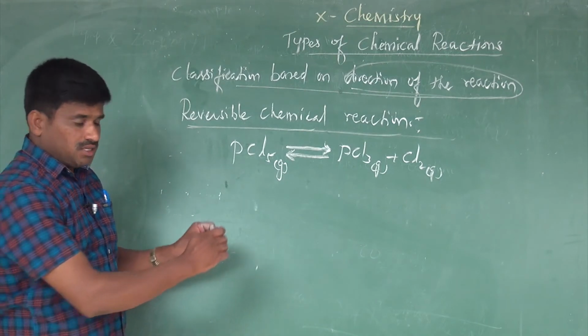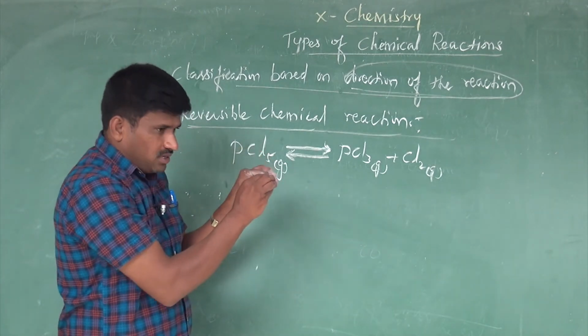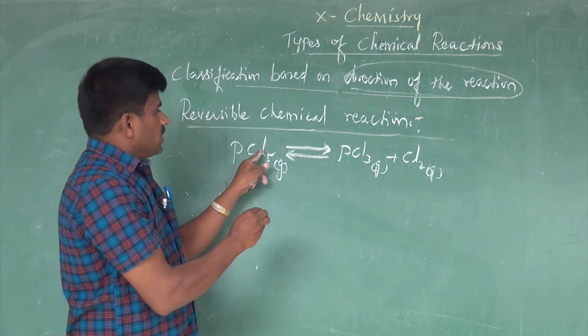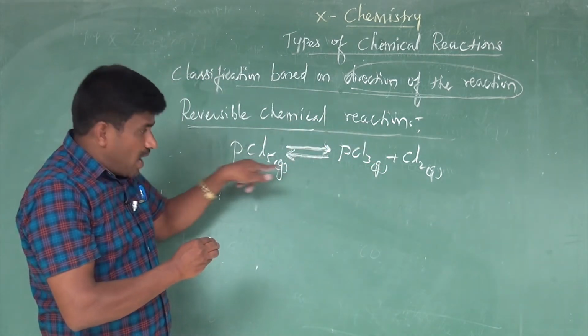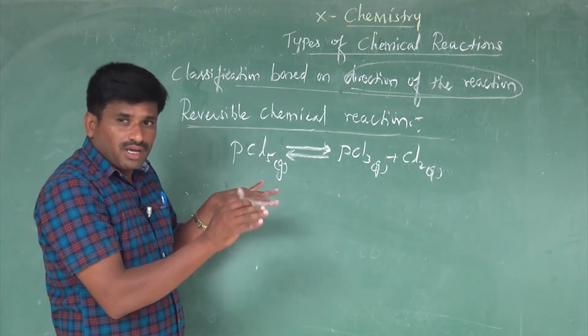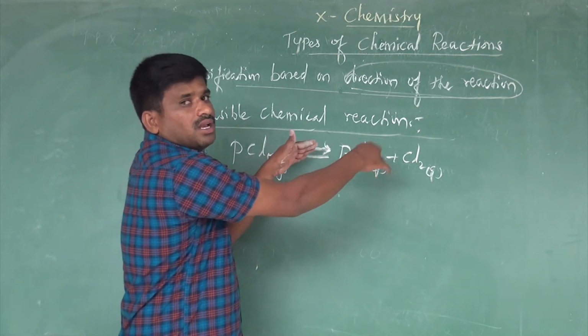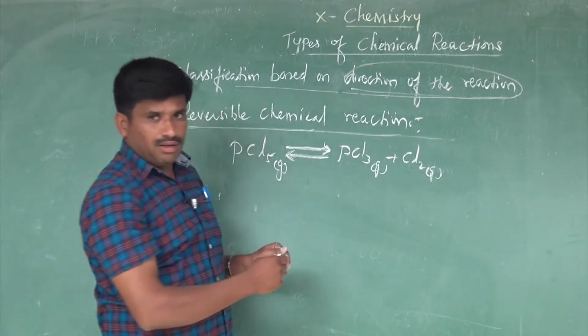At one particular time, the rate of the forward reaction as well as the rate of the backward reaction are uniform, that means the same. Such a state is called the equilibrium state. This is the best example of a reversible chemical reaction. That means the forward reaction equals the backward reaction. Now this state is called the equilibrium state. Initially the forward reaction is favored. At one particular time the concentration on the product side increases, and the backward reaction takes place. At that fine moment, these two reactions are uniform, that means the same. Such a state is called the equilibrium state.